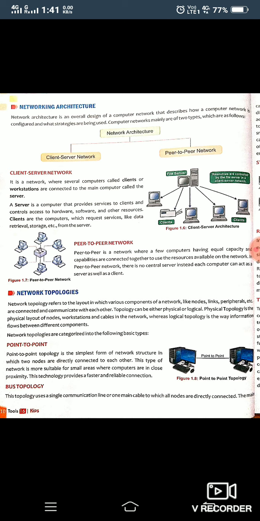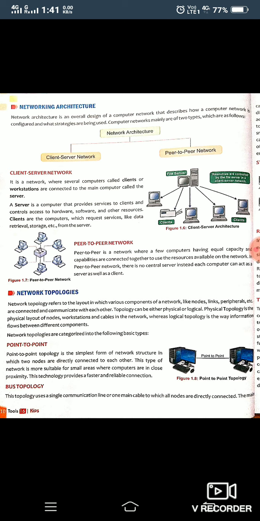Okay, so in network architecture, there are two types: first is client server and second is peer to peer network. Okay, so what is the difference between these two? Let's discuss the client server network first. Okay, a client server network is a type of network where two types of computers are used. First one is called client and second is called a server.